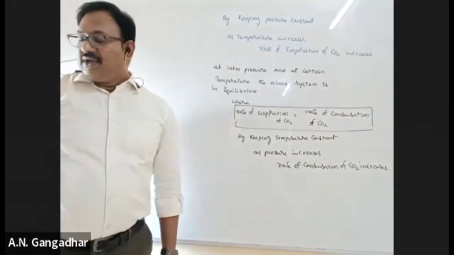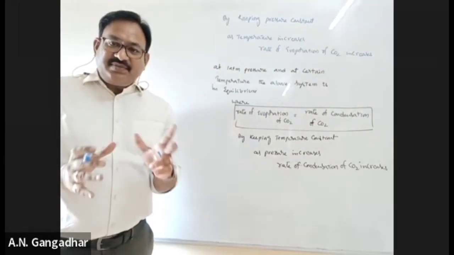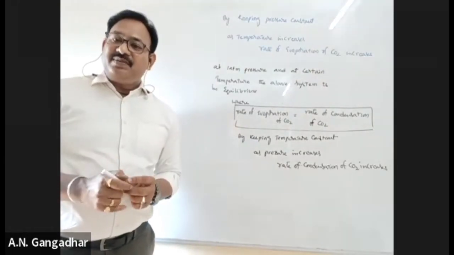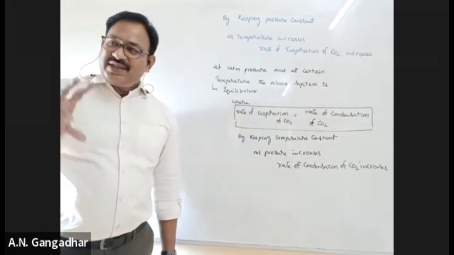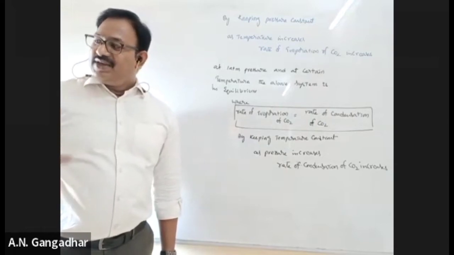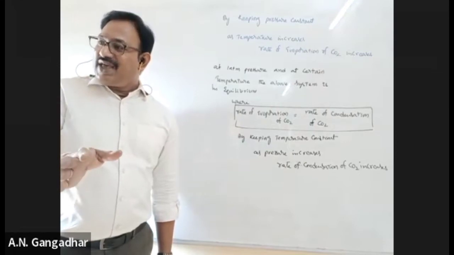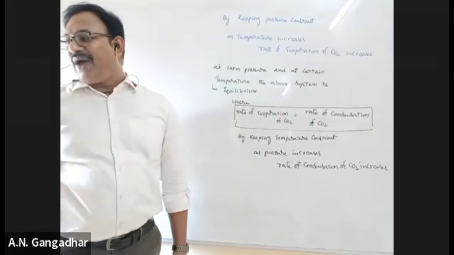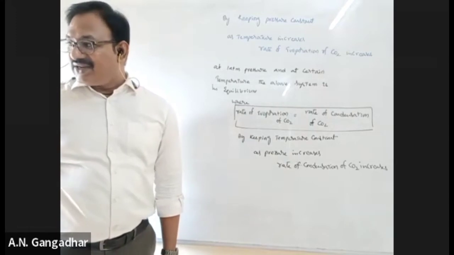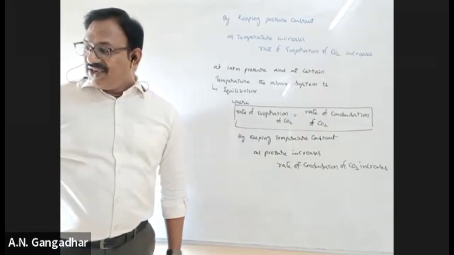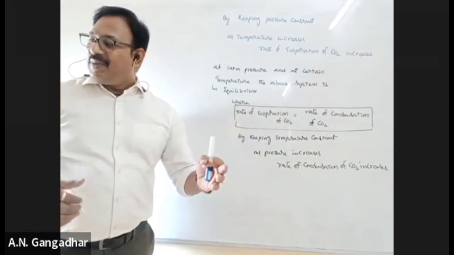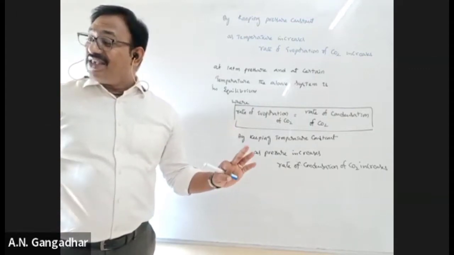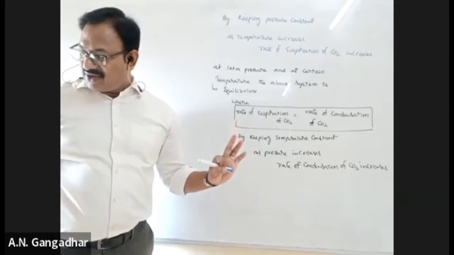So by changing some property, actually at equilibrium, the observable properties remain constant. By changing the property, either the forward change happens to a greater extent, or the backward change happens to a greater extent, by altering the conditions. If you keep them constant, both forward and backward reactions take place to the same extent. Understand or not?